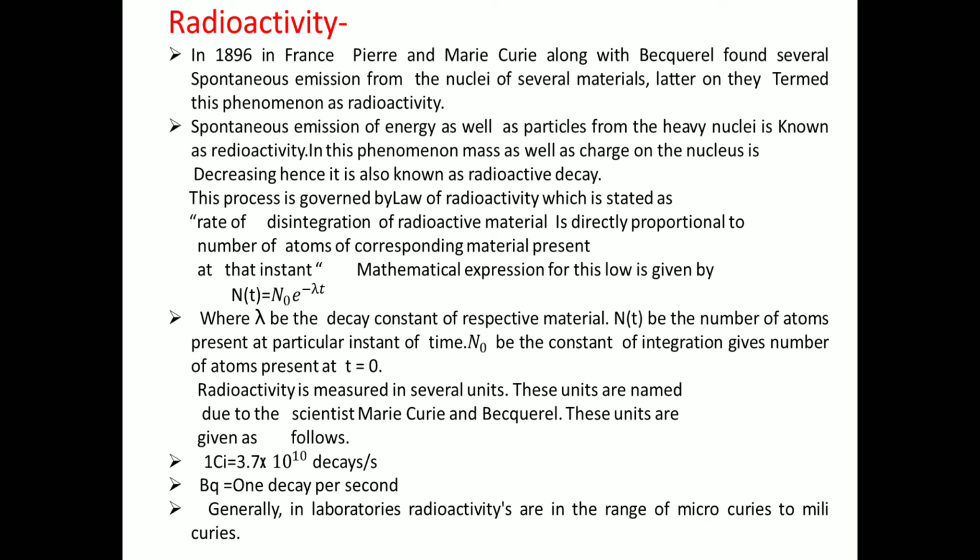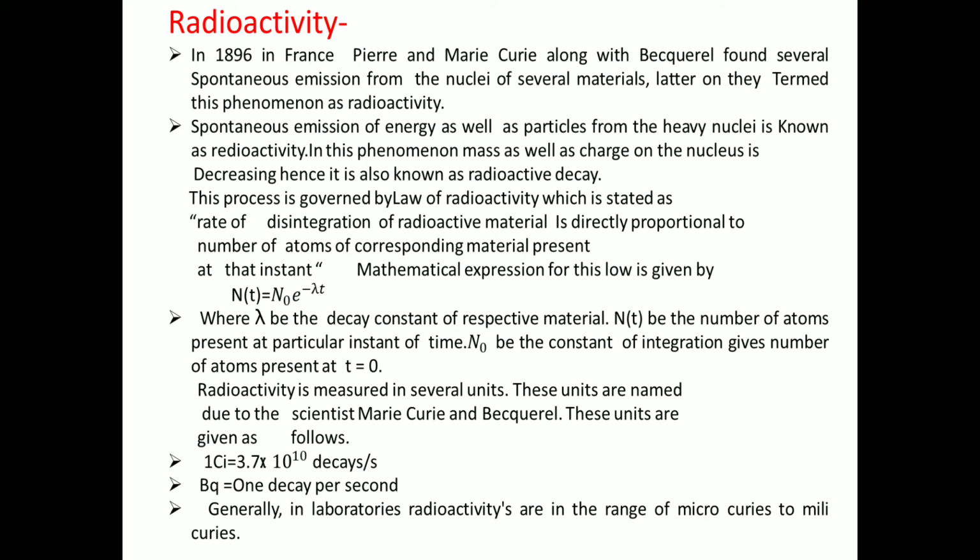The mathematical expression for this law is N(t) = N0 e^(-λt), where λ is the decay constant of the respective material, N(t) is the number of atoms present at a particular instant of time, and N0 is the constant of integration, which gives the number of atoms present at t equal to 0.